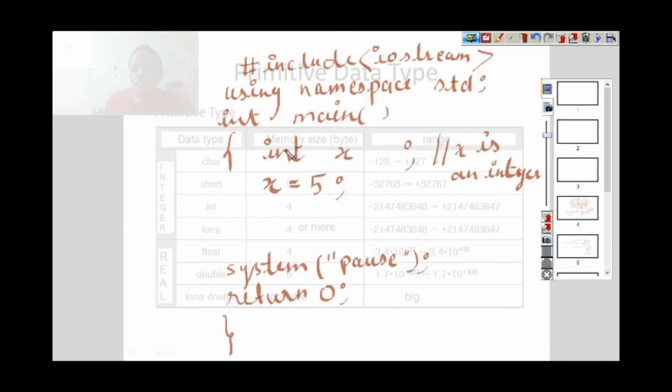Now x is a variable which can have an integer value, and that value is 5. Either you can give it here, or let's say I declare another integer y, I can directly give the value here also. Both are correct methods to give the value. You can declare integers by separating them with commas, int x, y, z, and then you can give values to these integers.